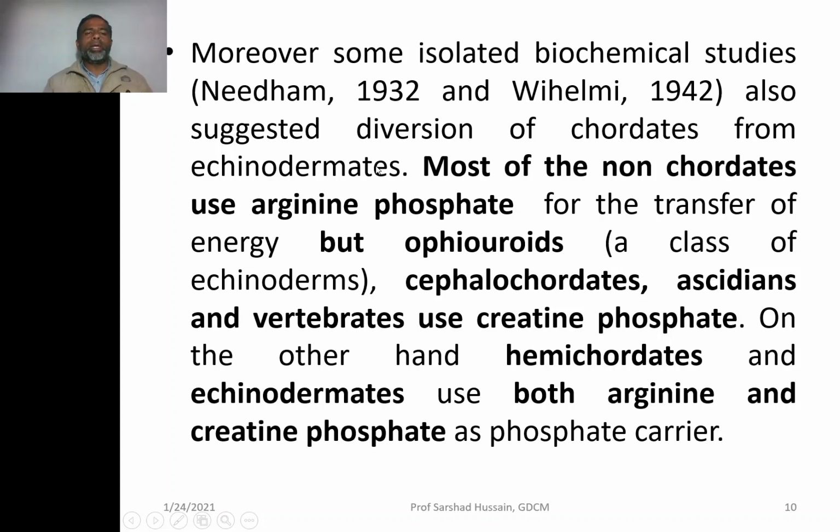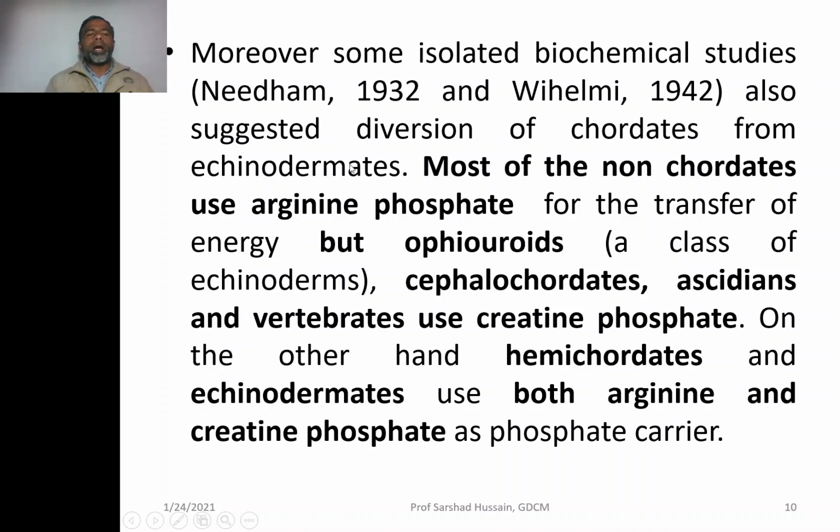So again, these biochemical studies are indicating the same thing, that echinoderms are the potential ancestor of the modern chordates.